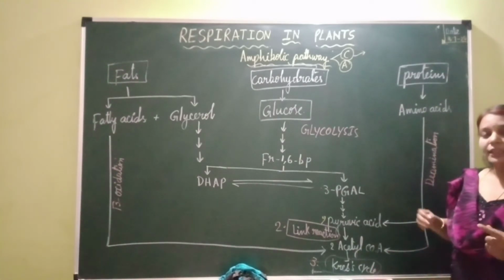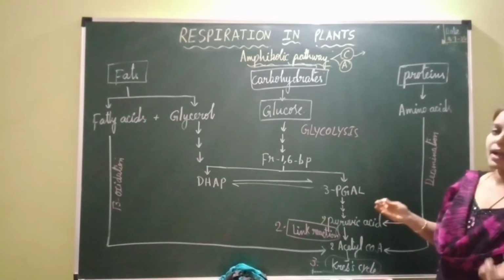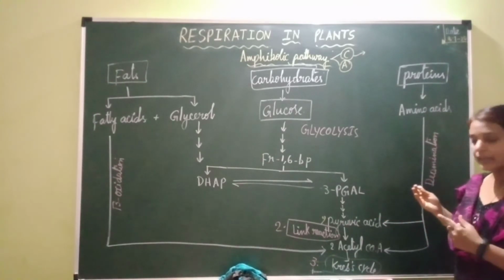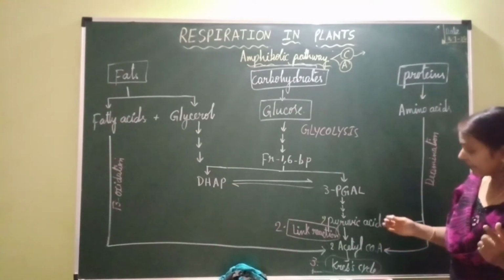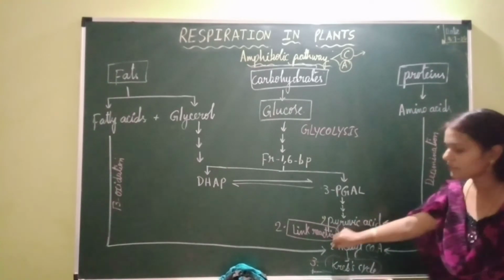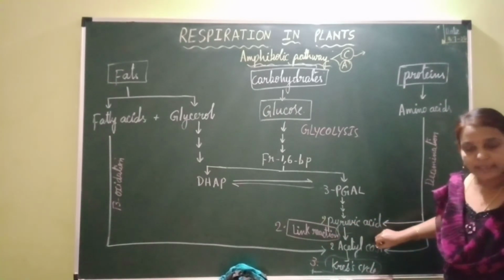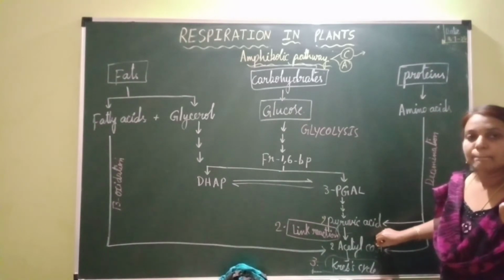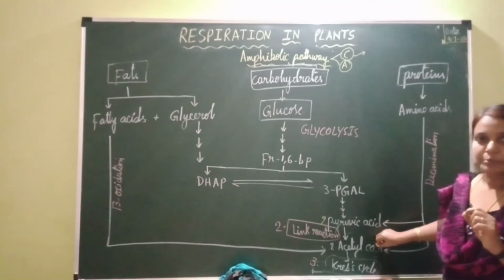So all these types of food substrates, whether it is fat or carbohydrate or protein, can enter into the respiratory pathway in the form of acetyl coenzyme A. So this acetyl coenzyme A is the meeting point of all different types of foodstuffs.